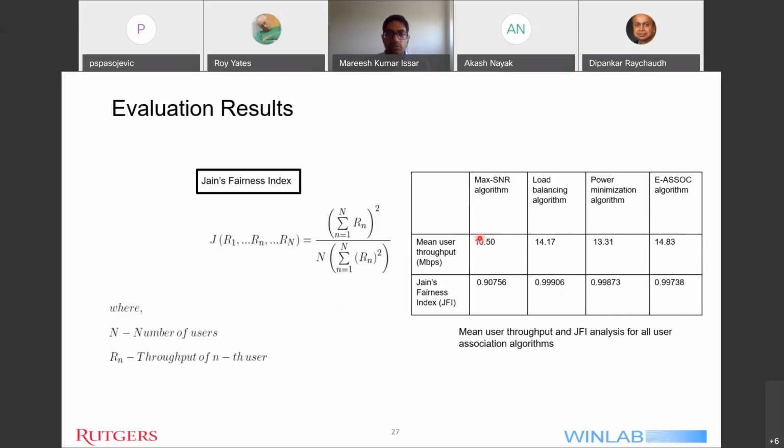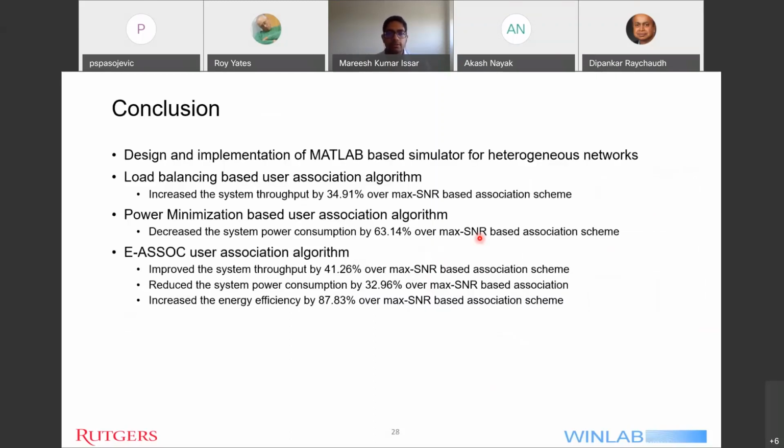So now moving on. This is the conclusion slide, and here I would like to present the summary of the results that I have obtained up till now. So first of all, implementation of a MATLAB-based simulator for heterogeneous networks. The second important result that came out from this work is the implementation of load balancing scheme and the improvements over max-SNR scheme. Then the third point is the power minimization scheme and its improvement.